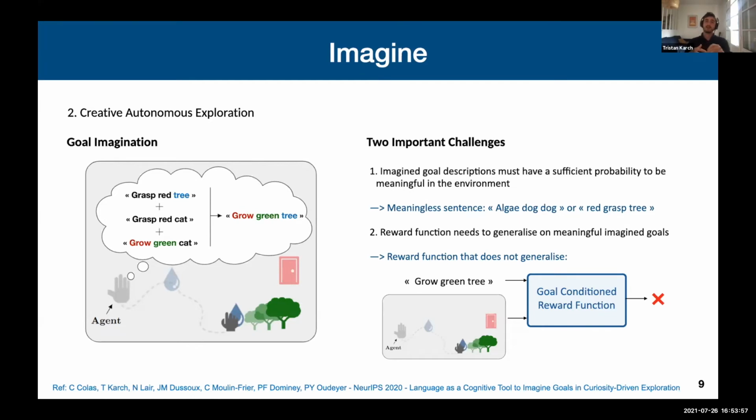And the second challenge that we have to address is that we need a reward function that generalizes on these meaningful goals. Indeed, if our reward function does not generalize, it can be catastrophic for learning. I've shown a small illustration here where we can see that if we feed the description "grow green tree" to our reward function with a state where our agent is indeed growing a tree, and this reward function does not generalize, it's going to say that it's not a match, and then it's going to provide a wrong signal to our policy, and our agent will basically not be able to learn about this goal.